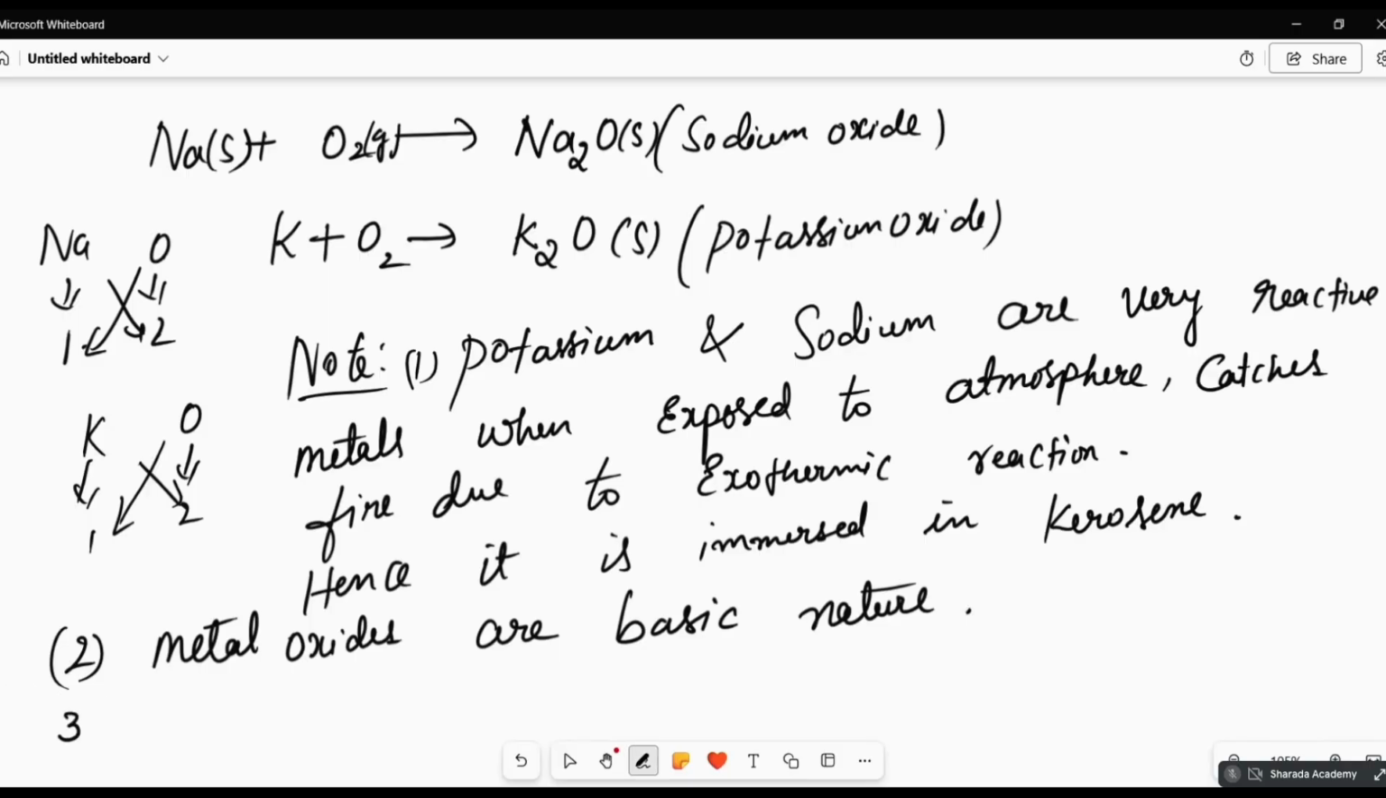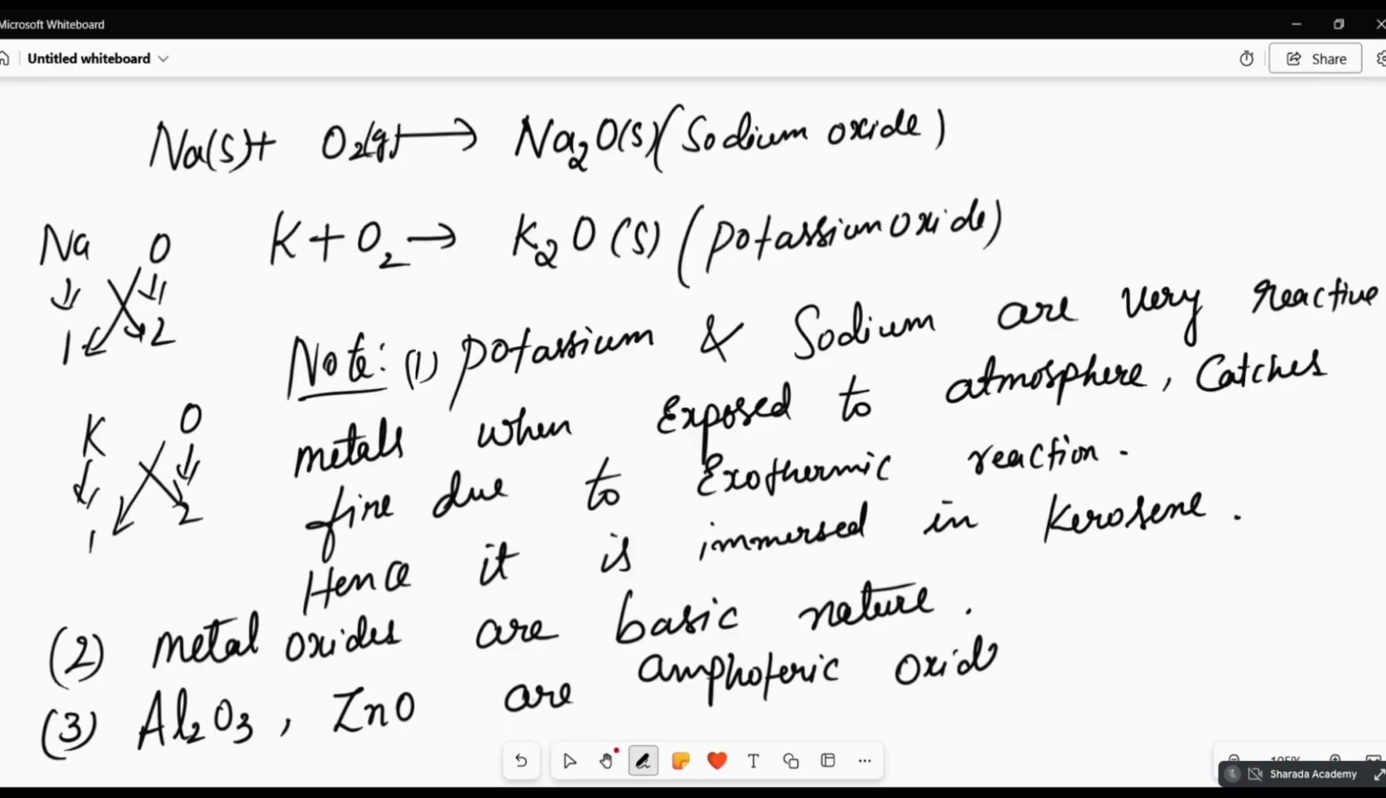Third one. Aluminium oxide Al2O3 and zinc oxide ZnO are amphoteric in nature. They are amphoteric oxides. That is, they show both the behavior of acid and base, so they are amphoteric.